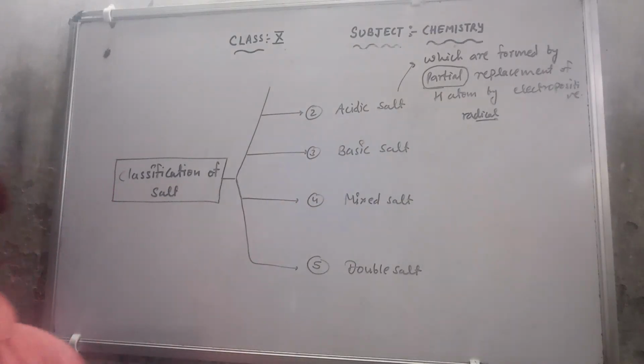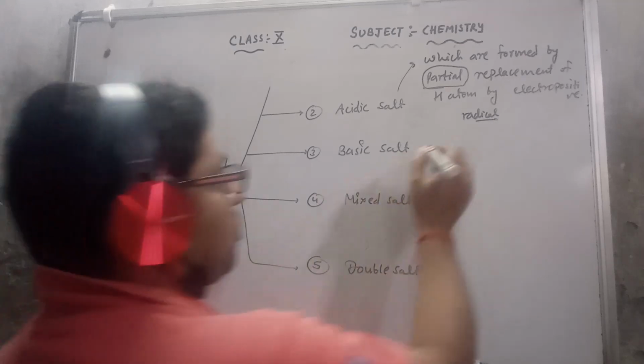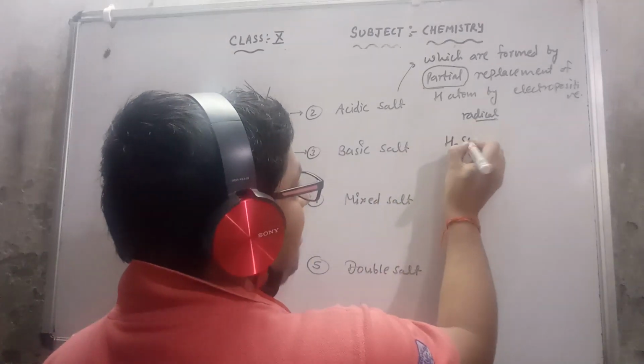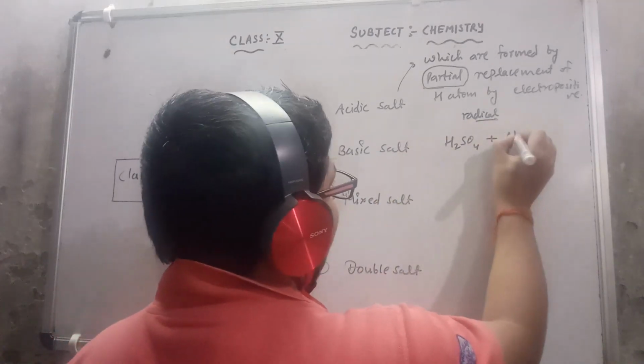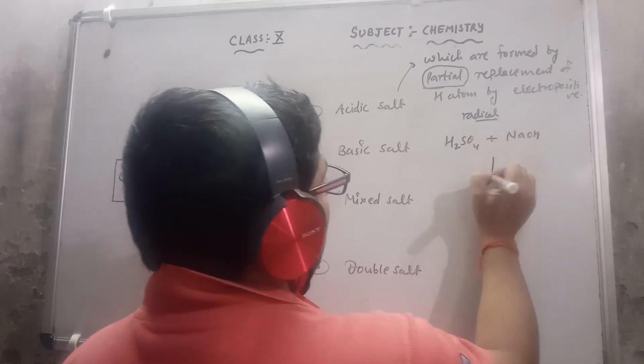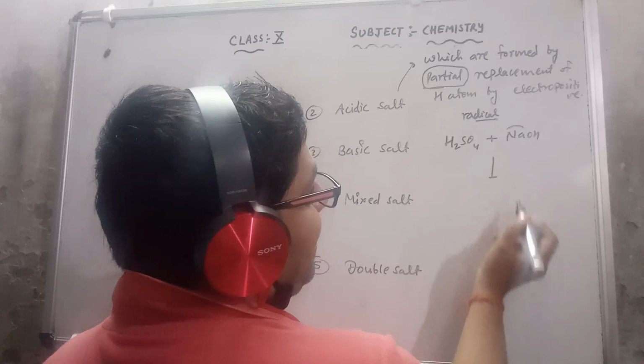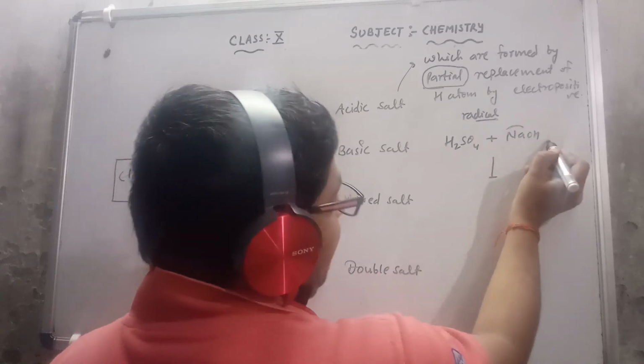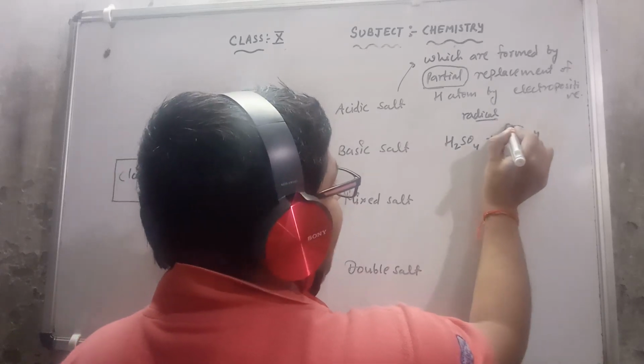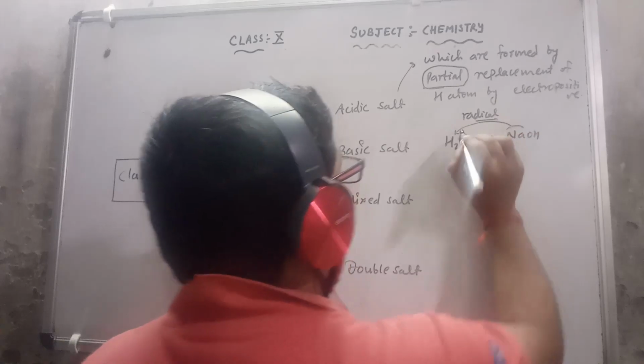Like if I discuss the example with you, I am having H2SO4 and NaOH. Now what happens? This is an electropositive radical because Na is positive, OH negative. So this one electropositive radical replaces one hydrogen.